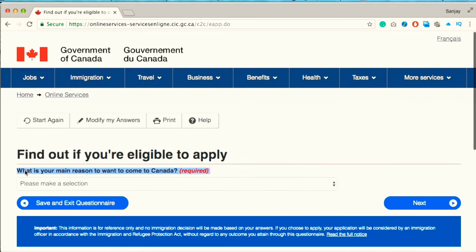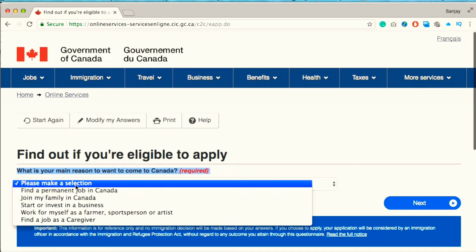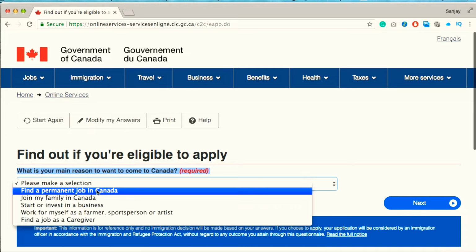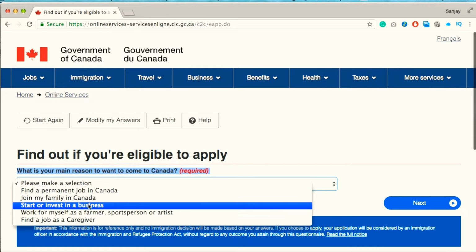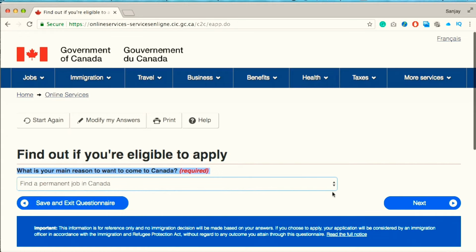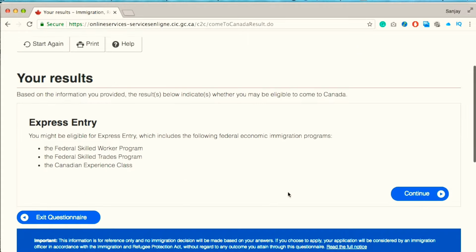On the next page, you need to select the main reason for you coming to Canada. There are a few options, let's say if you want to find a permanent job, join your family member, or find a job as a caregiver. Whatever applies to you, select that option. I'm going to select "find a permanent job in Canada" and click next. Based on the answers I've given, these are my eligibility results, and it says I might be eligible for Express Entry for the following categories.